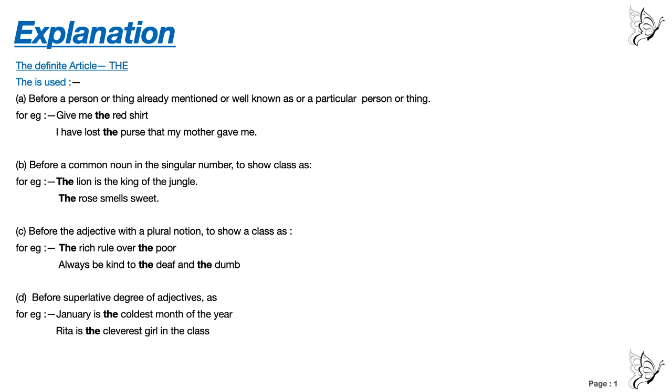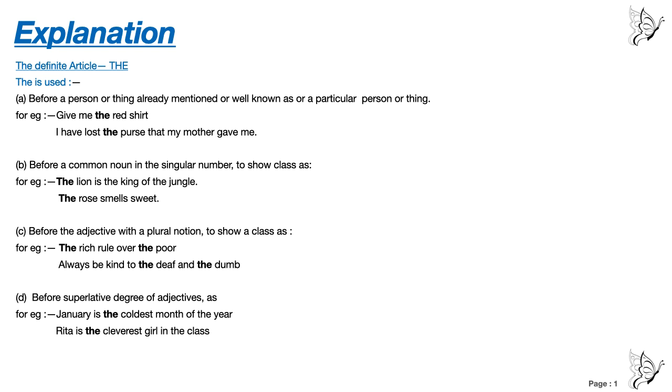The definite article "the". "The" is used, point number A, before a person or thing already mentioned or well known, or a particular person or thing. Now you might be confused with this line. You see the example: give me the red shirt.